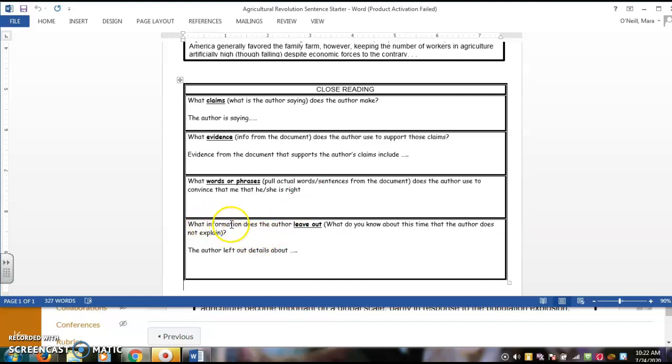And then last but not least, what information does the author leave out? That means, what do you know about this time frame that the author does not mention? And you're going to respond by saying the author left out details about, and fill in the blank.